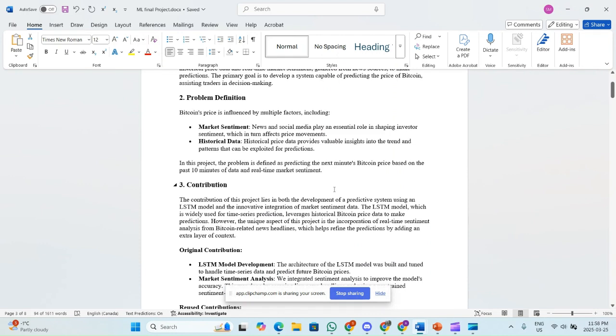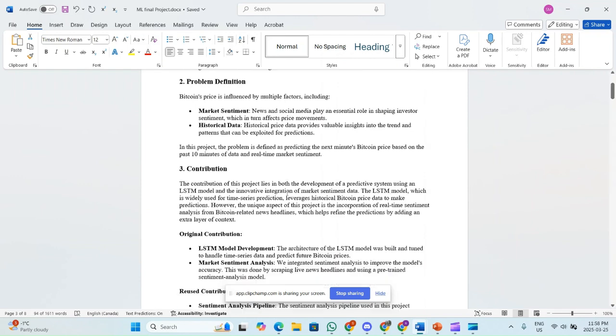So, the problem definition: Bitcoin price is influenced by multiple factors, including market sentiment. News and social media play an essential role in shaping investor sentiment, which in turn affects price movements. Historical price data provides valuable insights into the trends and patterns that can be exploited for predictions. In this project, the problem is defined as predicting the next minute's Bitcoin price based on the past 10 minutes of data and real time market sentiment contribution.